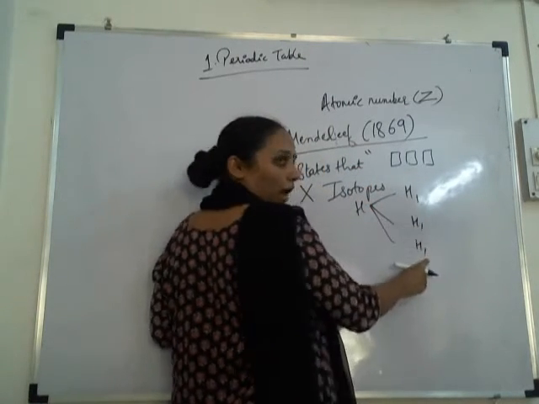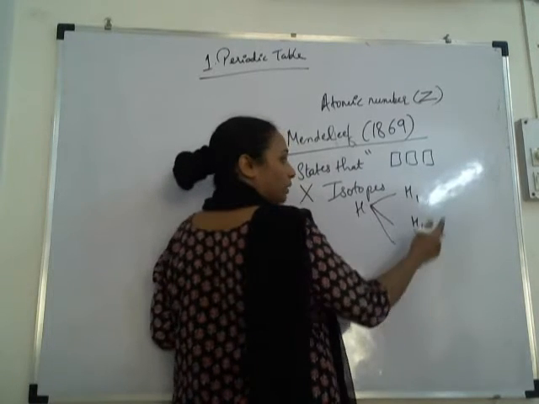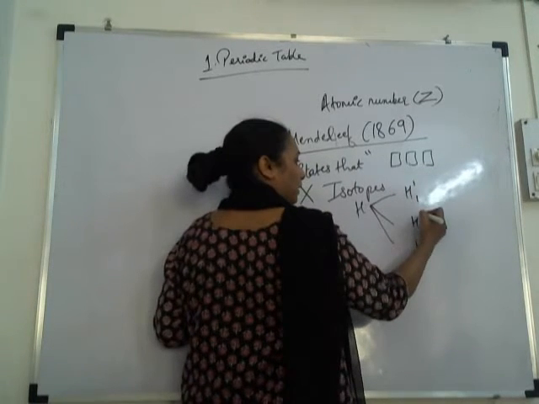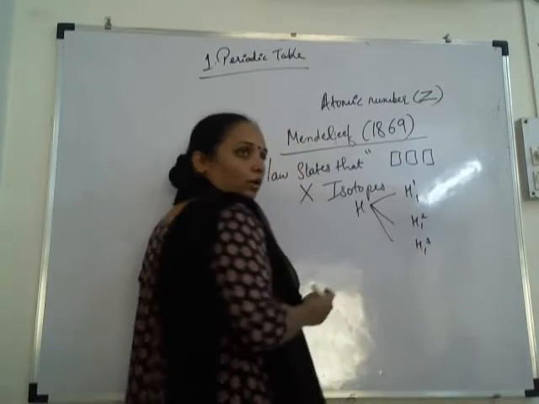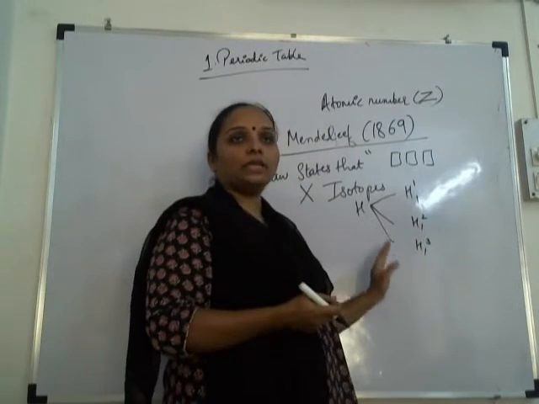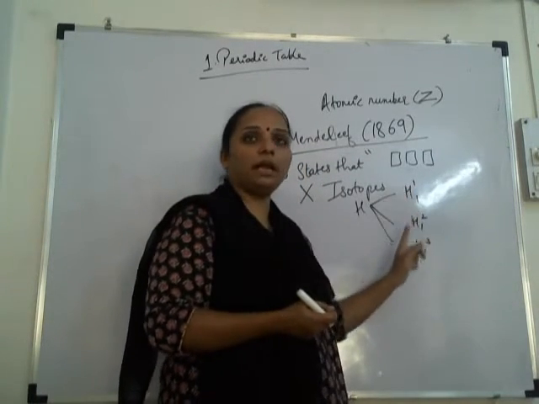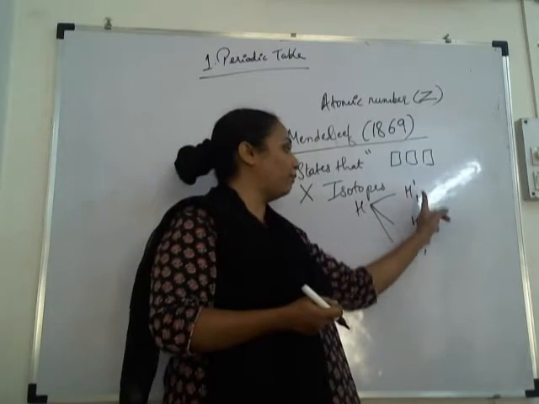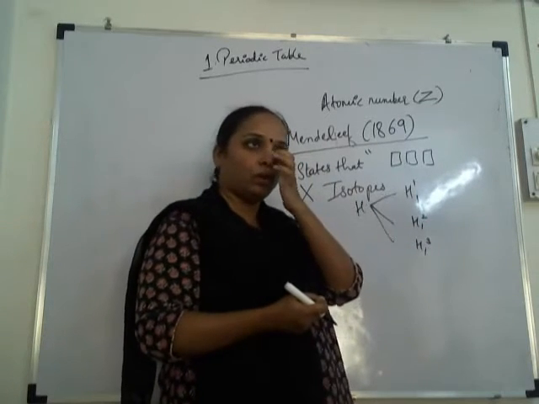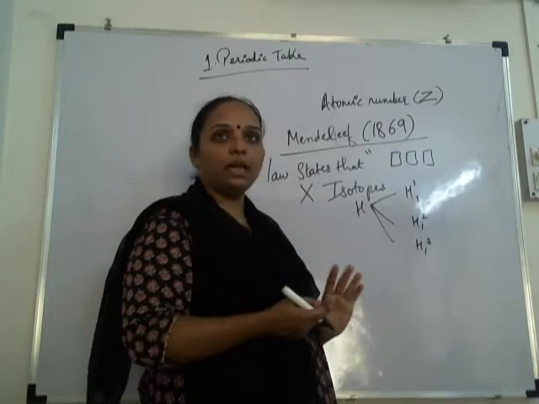Hydrogen's atomic number is 1, and its mass numbers are 1, 2, 3. So isotopes have the same atomic number but different mass number.